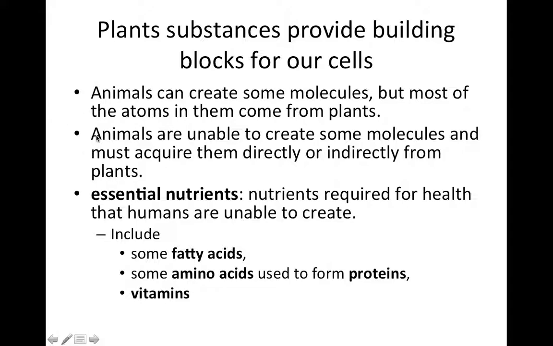So there's some things that animals are able to make by breaking down plant material and then rebuilding molecules. Other things we have to consume directly from the plants themselves. And these are called essential nutrients. These are nutrients that are required for health that humans or other animals are unable to create, so they must be in our foods. Examples of these are some fatty acids, some amino acids, and amino acids are used to form proteins, and also vitamins fall into this category.